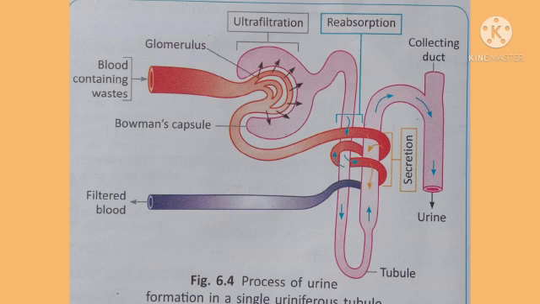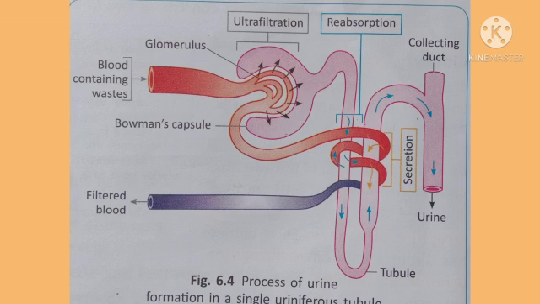In the proximal convoluted tubule and Henle's loop, the second step occurs, which is reabsorption. From the glomerular filtrate, many useful materials like sugars, some amino acids, minerals, and water are reabsorbed back into the renal vein. Then the third step occurs in the distal convoluted tubule, that is secretion.